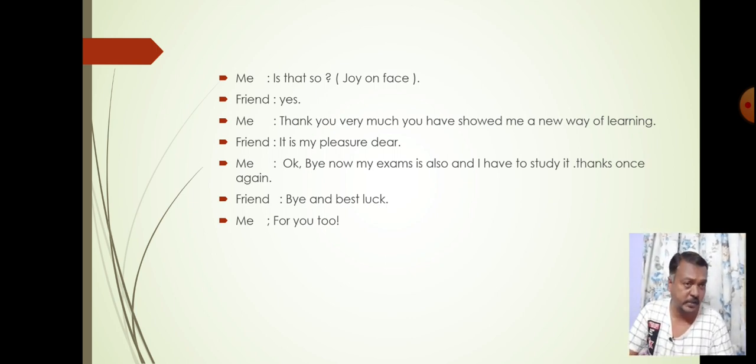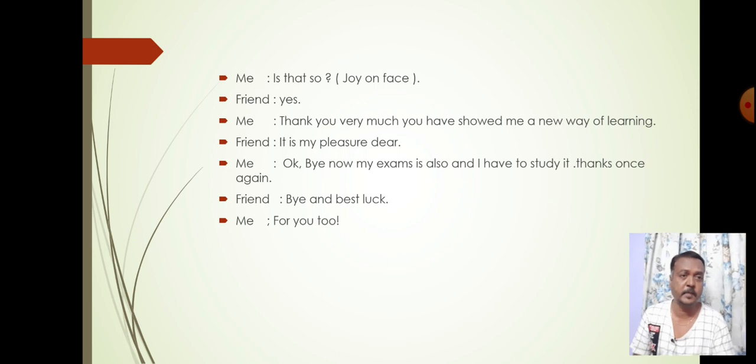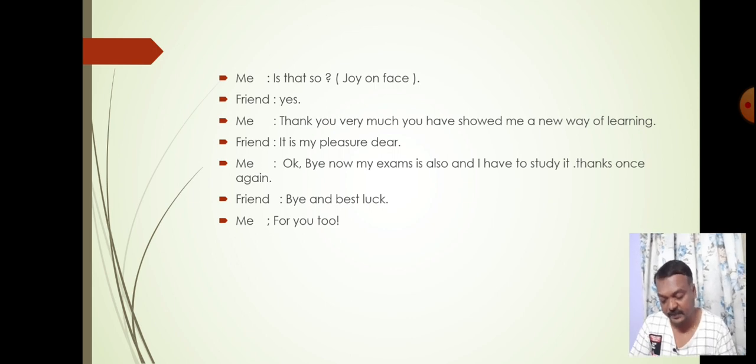So what are the key points? The first one is jumbled order, the second one is completing the sentences, and the third one is preparing a dialogue on your own. So 1 mark, 1 mark and 3 marks. Definitely we will get 5 marks, but mind it well, practice is very important. Practice makes a man perfect. So you have to practice again and again. So practice well, definitely you will get good marks.